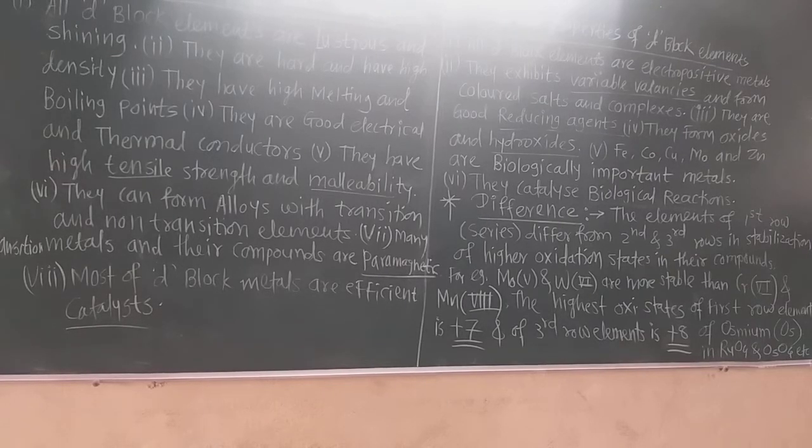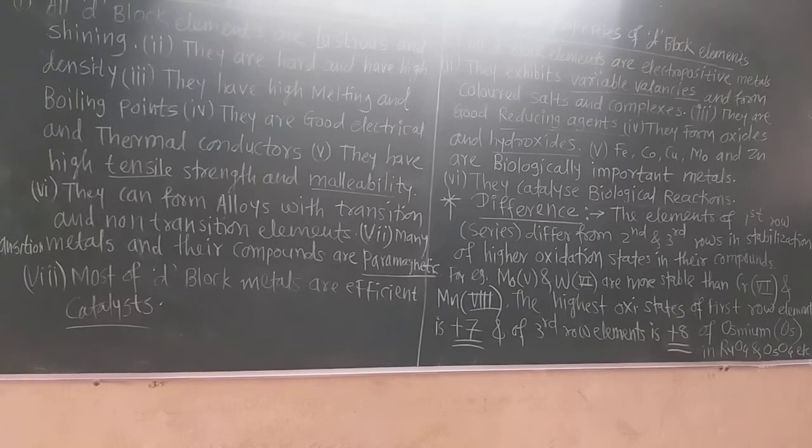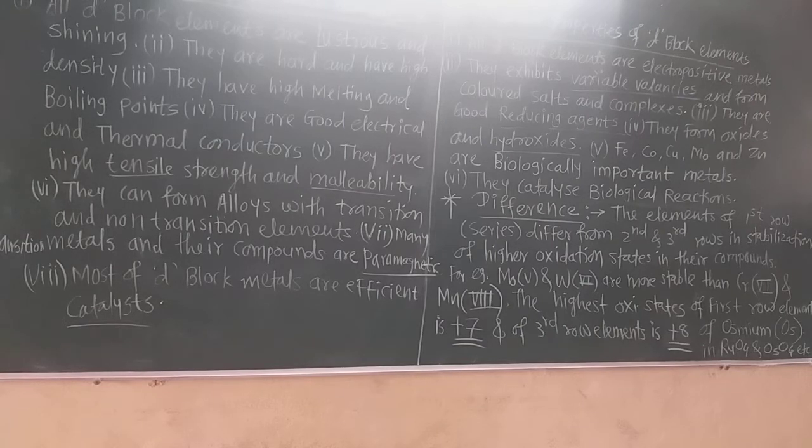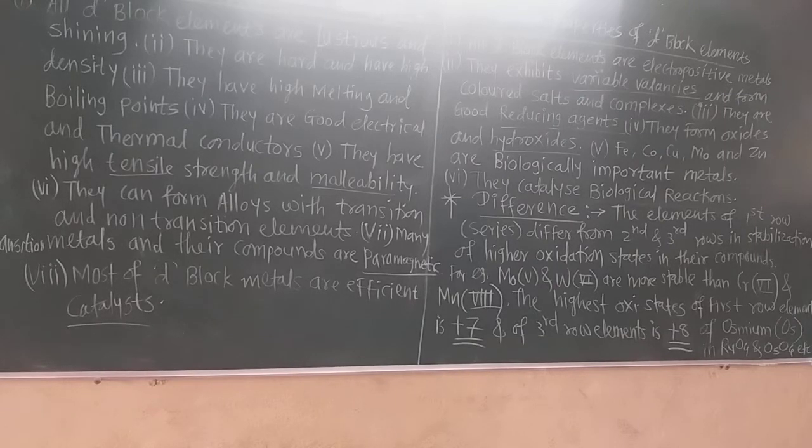The next property is that they can form alloys with transition and non-transition elements. We learned in the last lecture that transition elements form alloys with metals and non-metals. An alloy is a mixture of two or more metals, or one metal and one non-metal.